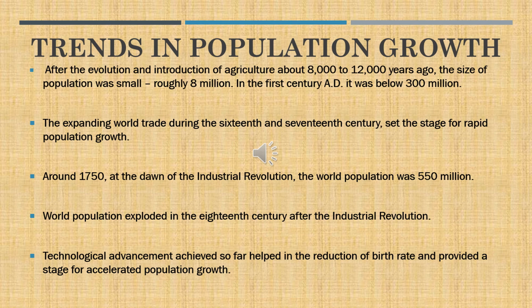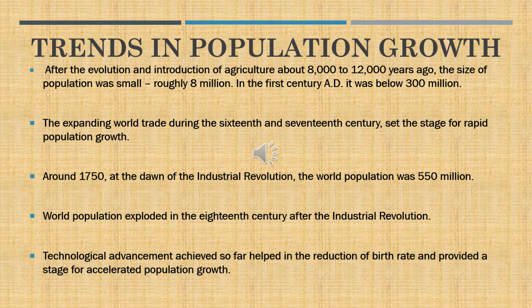Children, this is in continuation of the previous graph, the trends in the population growth. After the evolution and introduction of agriculture, about 8,000 to 12,000 years ago, the size of population was small, roughly 8 million. In the first century AD, it was below 300 million. The expanding world during the 16th and 17th centuries set the stage for rapid population growth.